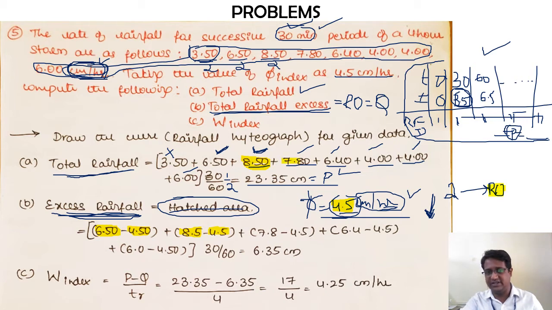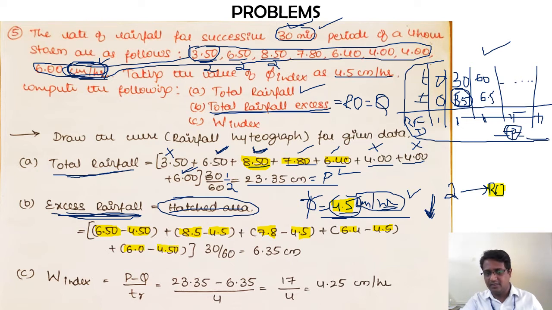Similarly, 7.8, I am deducting it with 4.5. Next, 6.4, I am deducting it with 4.5. Now the next thing, if you check, 4 is less than 4.5, so I am not going to consider this, I am going to neglect this. Again 4 is less than 4.5, I am going to neglect this. 6 is greater than 4.5, so again I am going to add 6 minus 4.5.